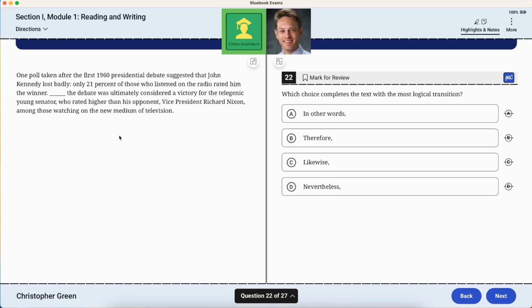One poll taken after the first 1960 presidential debate suggested that John Kennedy lost badly.